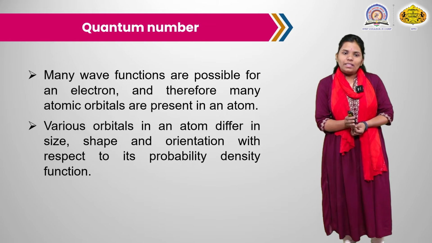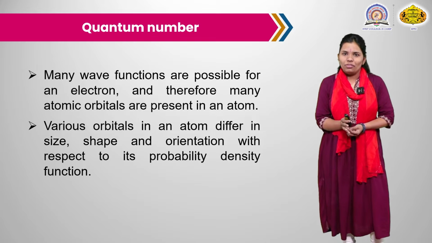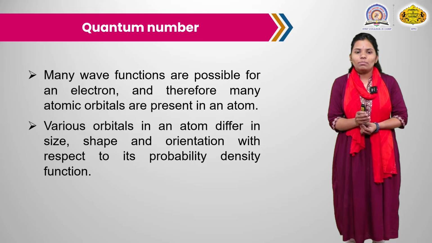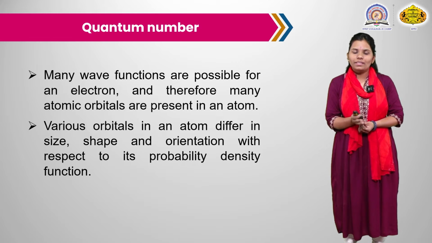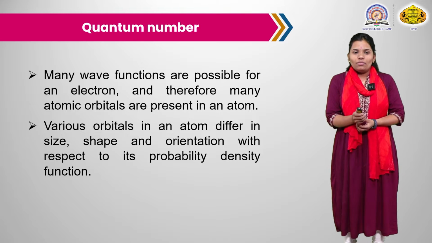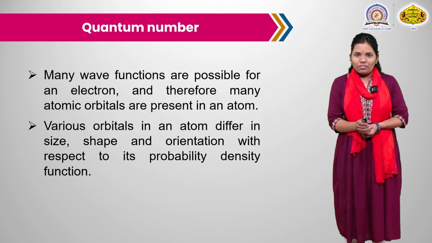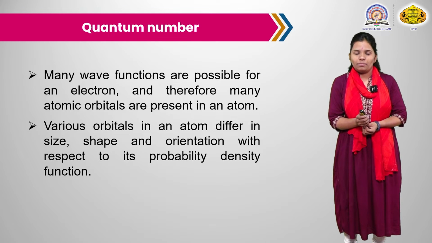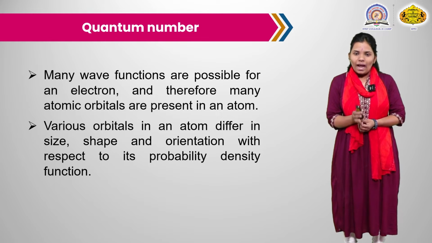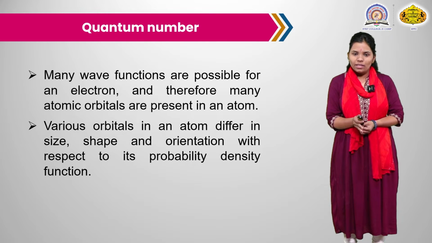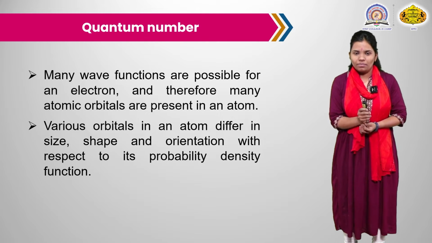For a particular electron, there are a number of possible wave functions. With the help of quantum numbers, we can predict the probability density or the wave function of that particular electron. Many wave functions are possible for an electron and therefore many atomic orbitals are present in an atom. Various orbitals in an atom differ in size, shape and orientation with respect to its probability density function.